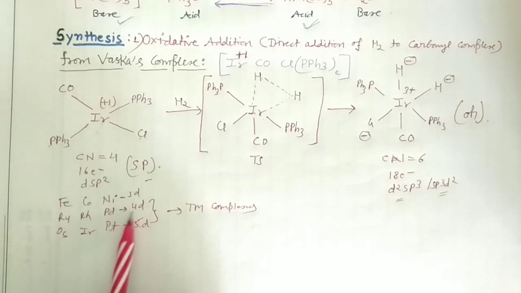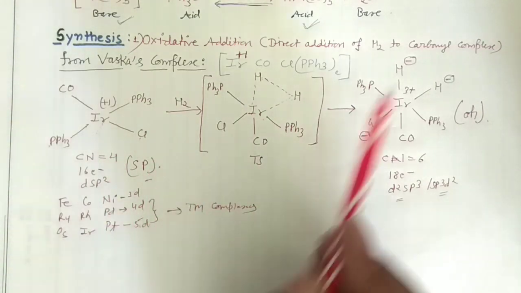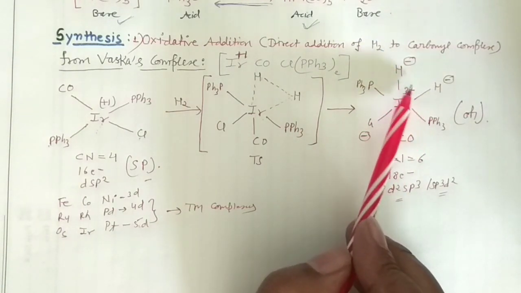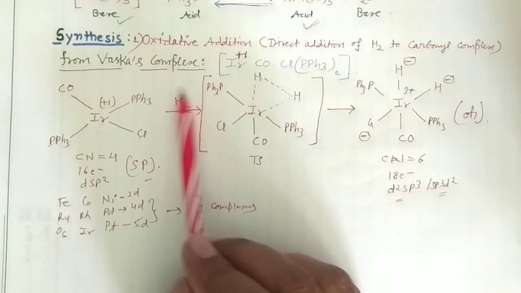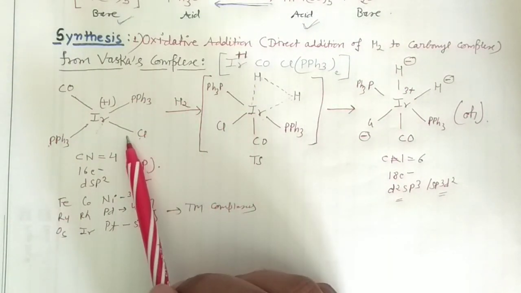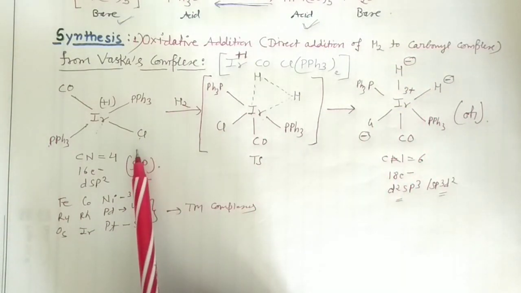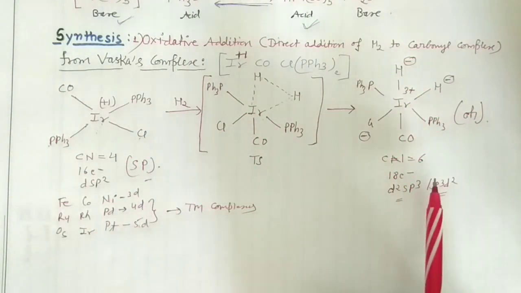Whenever you react these 4d and 5d transition metals with hydrogen, then you will always have disubstitution. Disubstitution means the two hydrogens which you are reacting with this Vaska's complex will occupy two positions, and the complex will convert from square planar to octahedral, right?